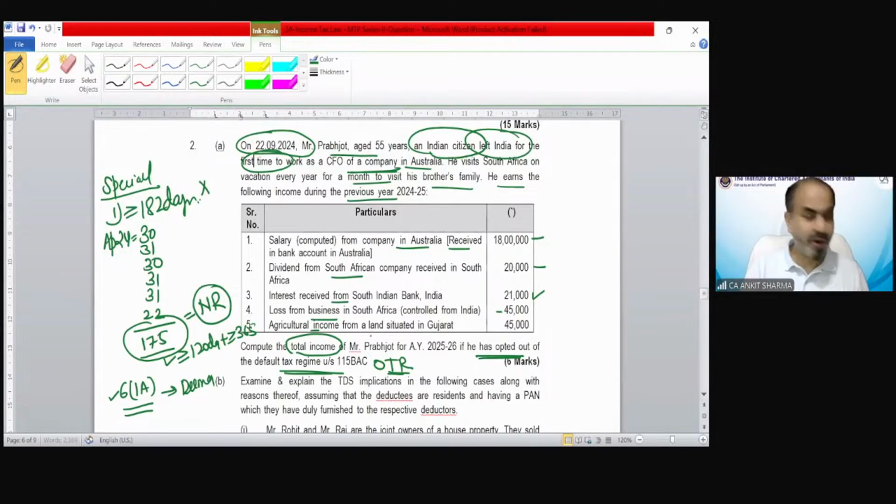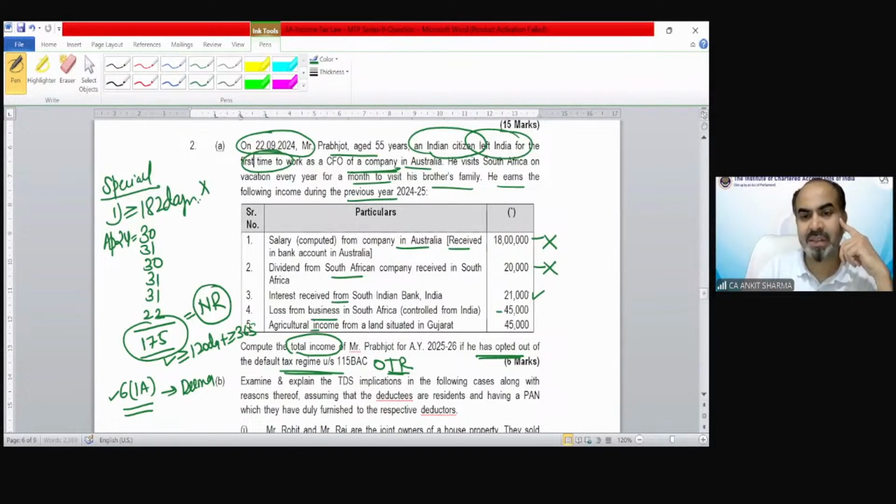Now, if he is a non-resident, which income are we going to include in his heads of income? Only two kinds of income are taxed in the case of a non-resident: income that arises or is deemed to arise in India, or is received or deemed to be received in India. Income that does not arise or is not received in India cannot be included.